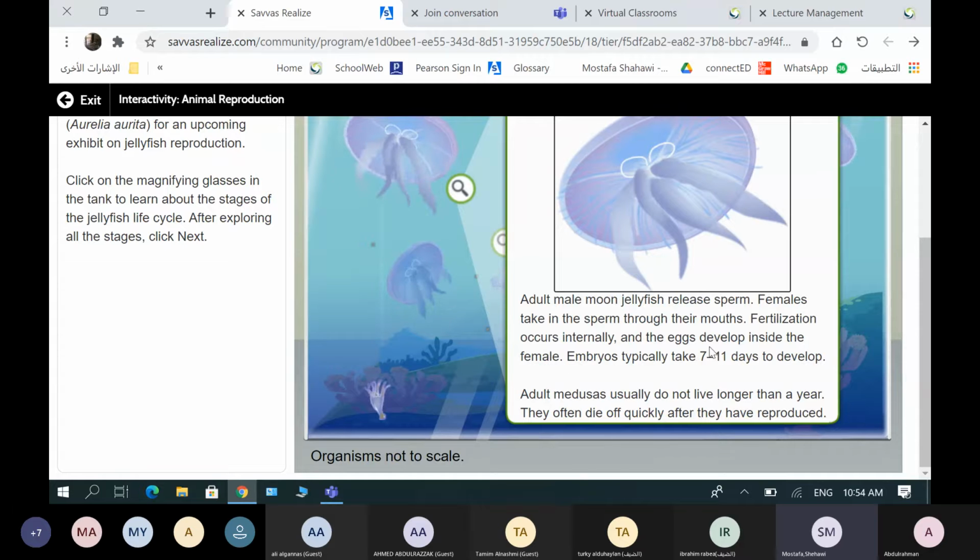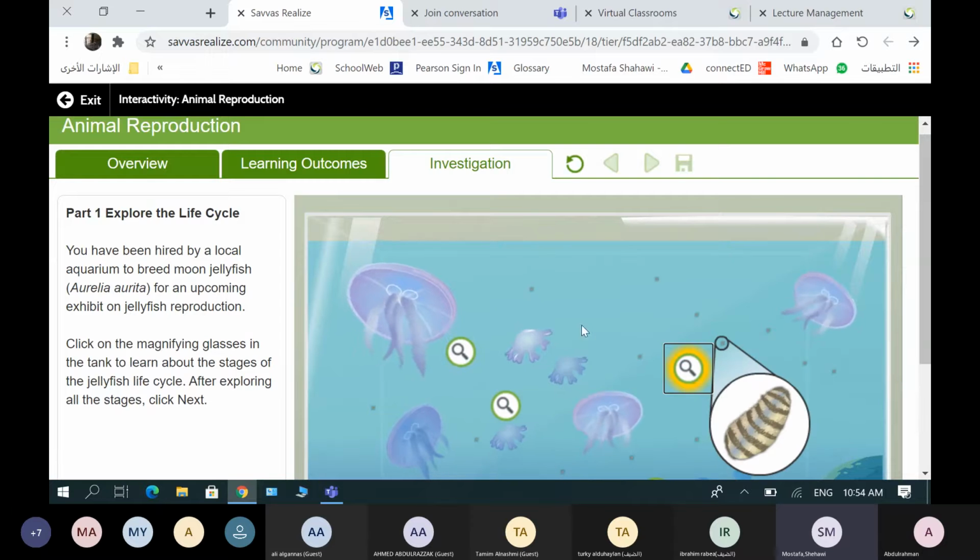The eggs develop inside the female. Embryos inside the eggs typically take 7 to 11 days to develop. Remember, for humans it takes about 9 months, in cows about 11 months, and so on. For each type of animal it takes a different time for the embryo to develop. In the jellyfish it takes only 7 to 11 days to complete the embryos inside the eggs. This is the first stage.